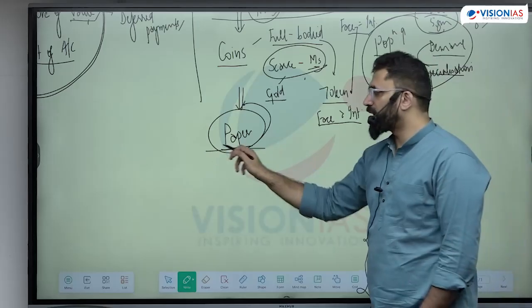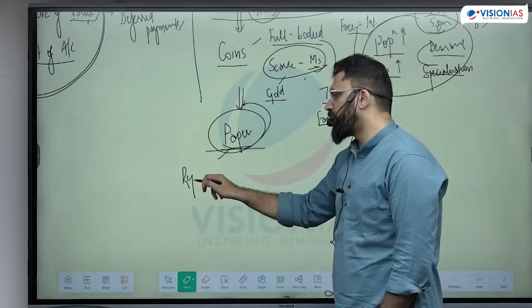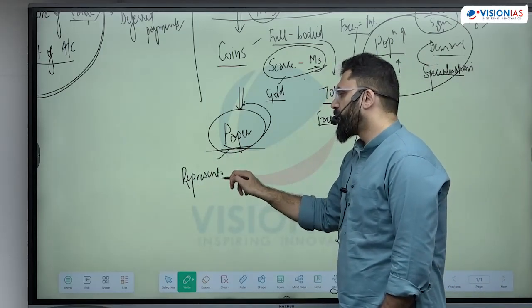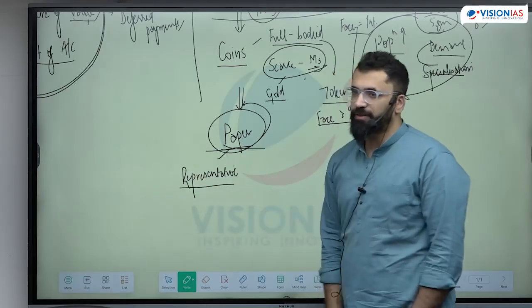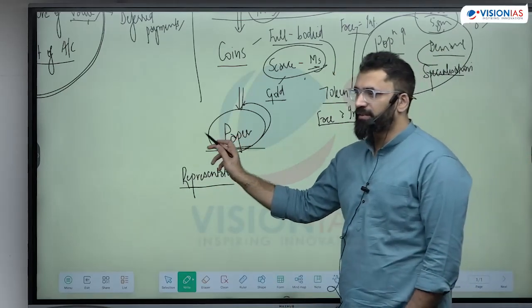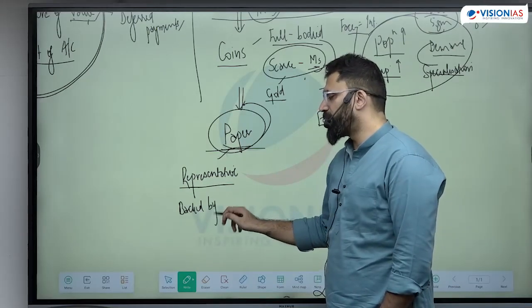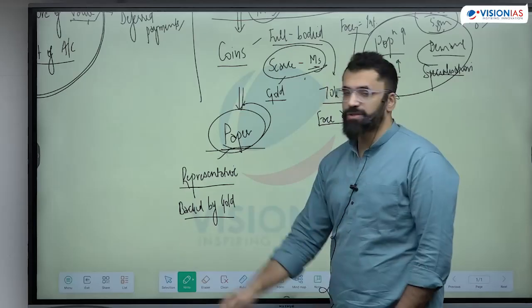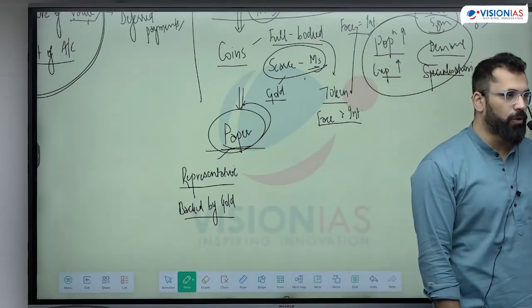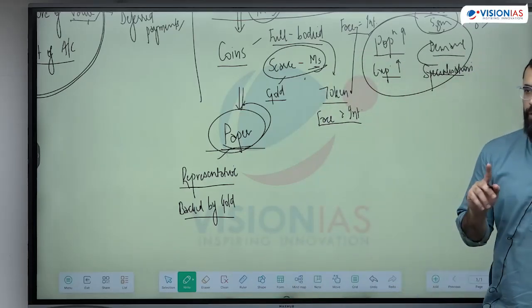Now when we have paper currency, first it was a complete replica of the coin system. A representative system meant that whatever paper currency you have, it is backed by some asset or backed by gold. This was the gold standard also, where dollar was linked to gold and rest of the currencies were linked to dollar.